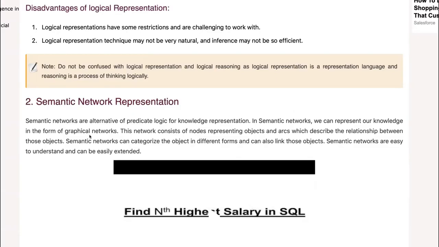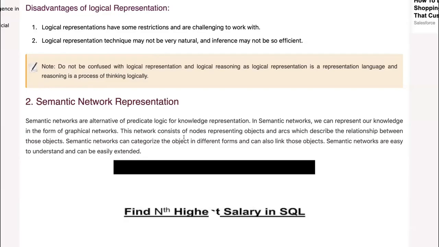Later it will be emphasized that knowledge representation is not a data structure. Yes, we use data structures such as the graph to represent knowledge using this technique, but the knowledge representation itself is not a data structure. We will discuss the reason behind it later.